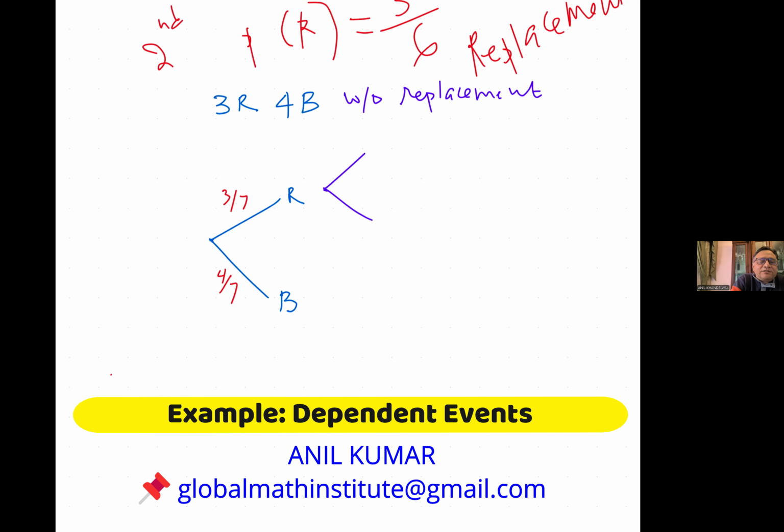Because in the first case, we have already picked up something. It could be red or blue. We don't know. But if it was red, then the number of red has decreased to 2, and therefore it will be 2 out of 6 to get red next time. To get blue, blue are still 4 out of 6. You get the whole idea, right? And now we are leading to the right answer.